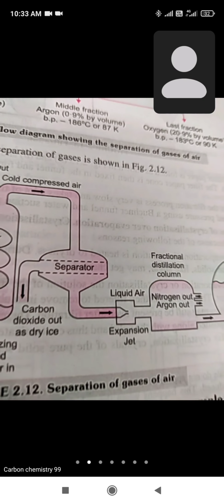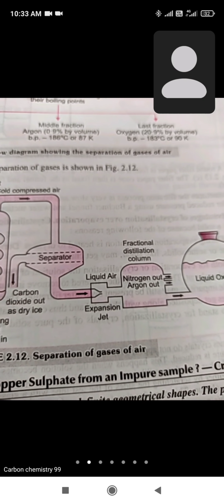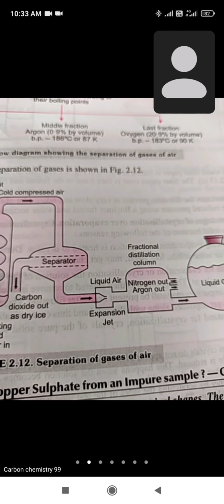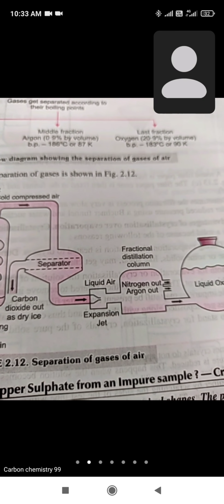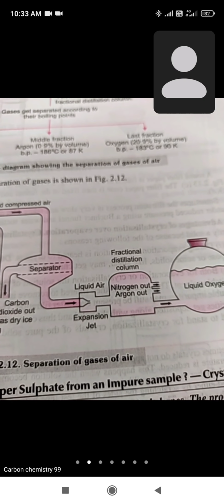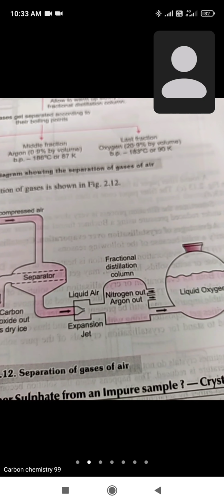So first of all, the carbon dioxide will be separated, and after this the liquid air is passed through an expansion jet where nitrogen and argon will be separated out through a different separator, and the liquid oxygen through fractional distillation is separated out in another container.